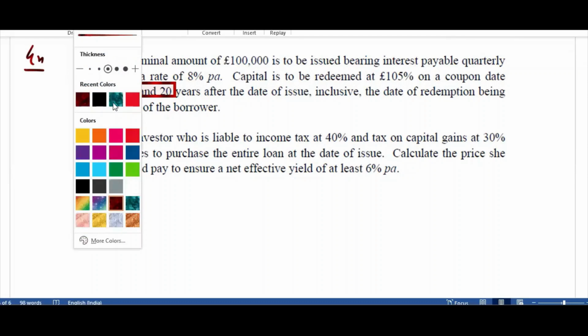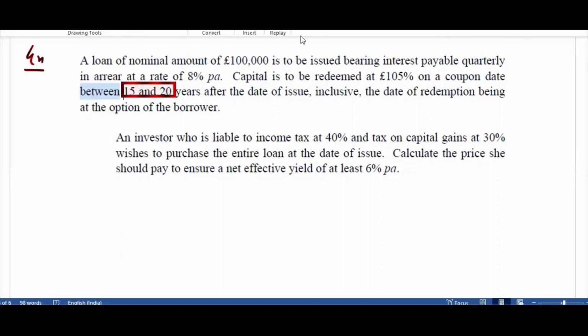What else you need to mark? Nominal amount is given. Interest rate quarterly in arrear at 8% per annum. Capital is to be redeemed at 105% on a coupon date between 15 to 20 years. Redemption being at the option of the borrower. See this one. An investor who is liable to income tax is 40%, capital gain 30%, wishes to purchase the entire bond at the date of issue. Calculate the price he should pay to ensure a net effective yield of at least 6% per annum. So now borrower, remember, it's borrower.